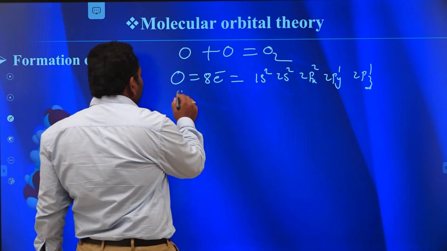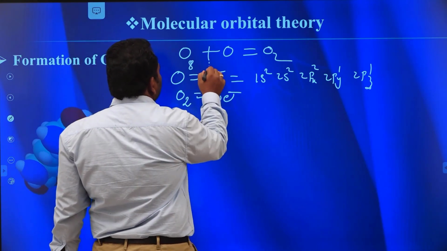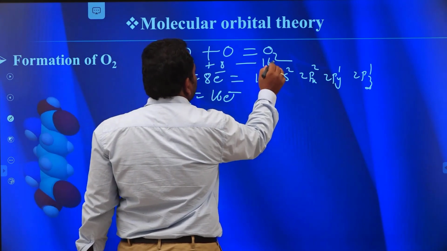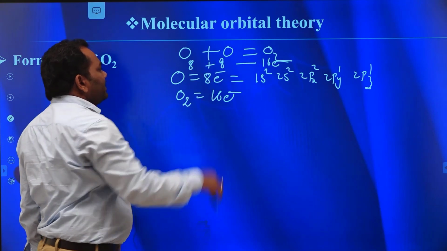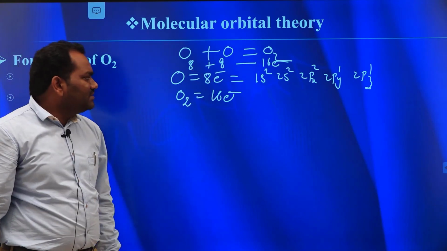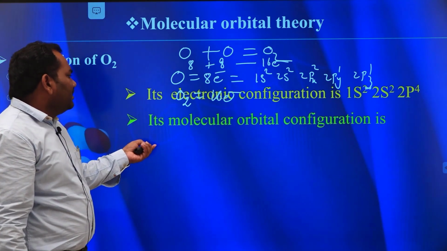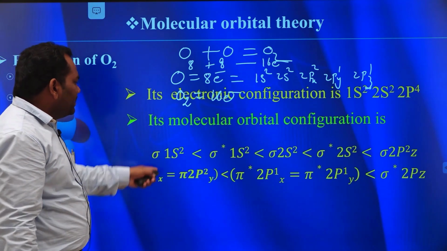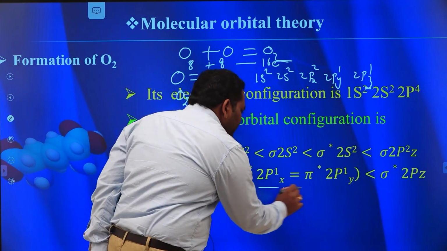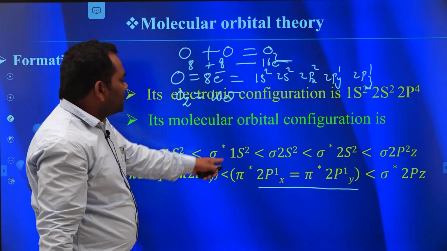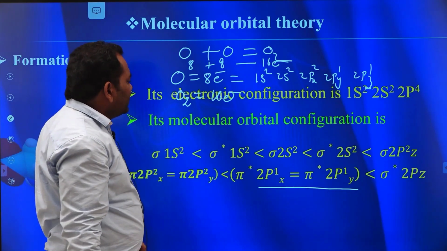Similarly, O2 contains 16 electrons. Why? Because each oxygen contains 8 electrons, so 8 plus 8 gives rise to 16 electrons. Its molecular orbital configuration is like this. Here the electrons also enter into pi star 2px1 and pi star 2py1. This is the energy order.